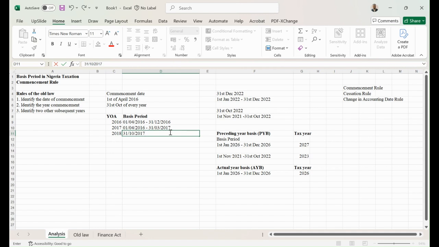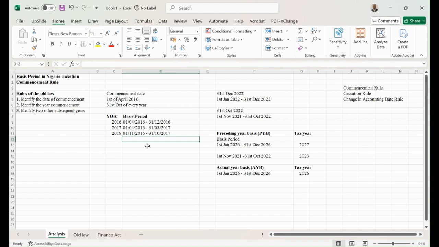Okay, so you can see what I'm doing. Preceding year basis means that it must end on the financial year end of the company, and the year must be a year before the year of assessment. So when is it going to start from? It is going to start from a period that is 12 months before that 2017. So you count 12 months backward, and that is going to be 1st of November 2016. If you look at this, this will give you a 12-month period.